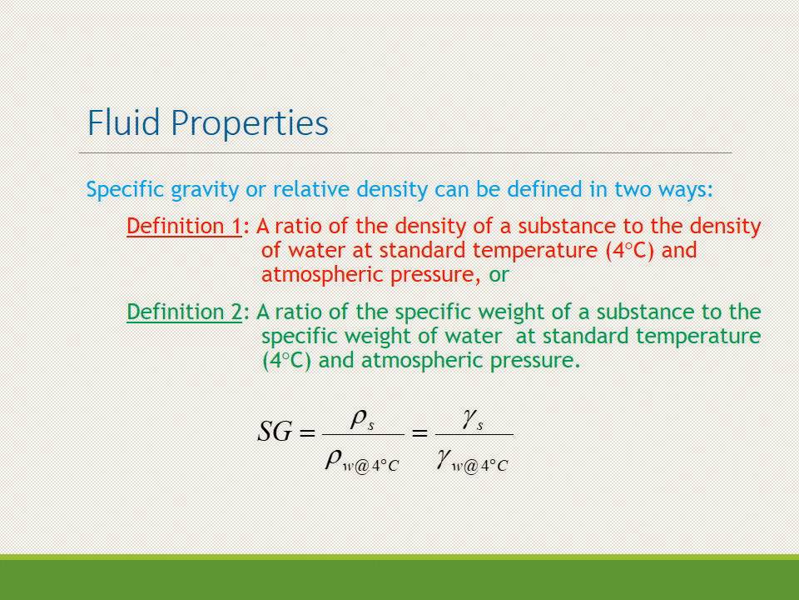So it can be written as density of the substance rho s divided by the density of water at 4 degrees Celsius, or as the specific weight of the substance divided by the specific weight of water at 4 degrees Celsius. And as this is the ratio of densities, or specific weights, it is a unitless quantity. So this is all for the fluid properties.